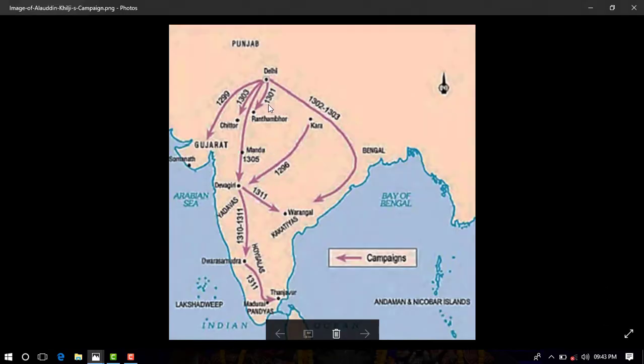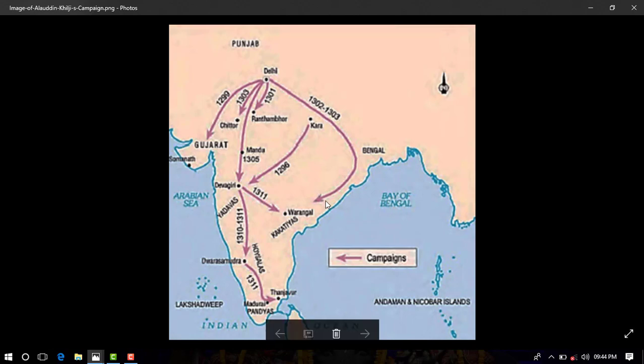Remember students, Alauddin Khalji was the first ruler of the Delhi Sultanate who expanded towards South India. His conquest of Gujarat gave him access to its ports and overseas trade. Alauddin also brought Rajasthan under his control. In the south, he sent his commander Malik Kafur to bring the rich kingdoms of the Deccan under control. Malik Kafur led two campaigns in South India.